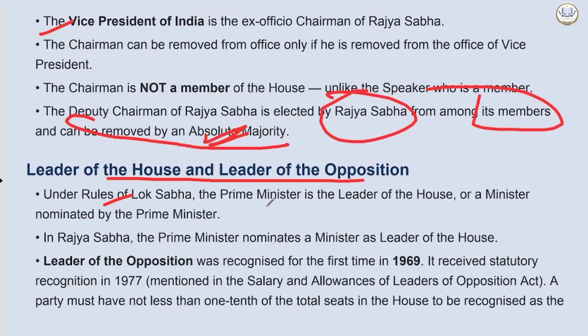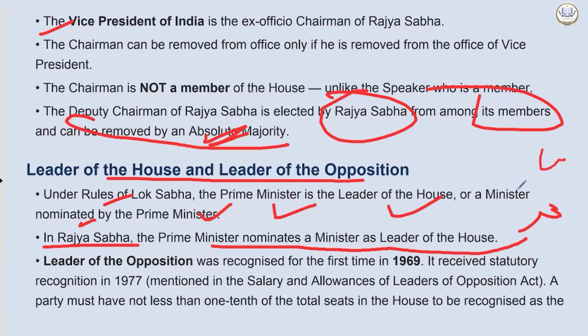Then leader of the house and leader of the opposition. Under the rules of Lok Sabha, the prime minister is the leader of the house, or a minister nominated by the prime minister. In Rajya Sabha, the prime minister nominates a minister as the leader of the house. You must have seen that there are leaders of the house, if you have seen the proceedings of Lok Sabha and Rajya Sabha, you must be knowing it.